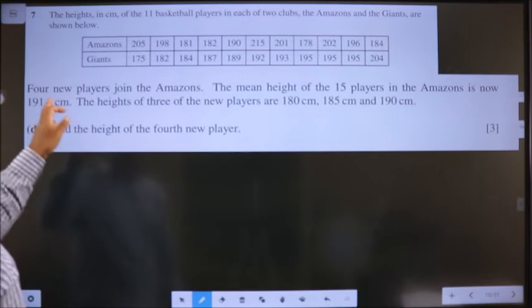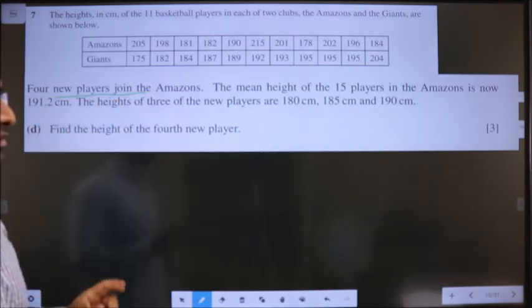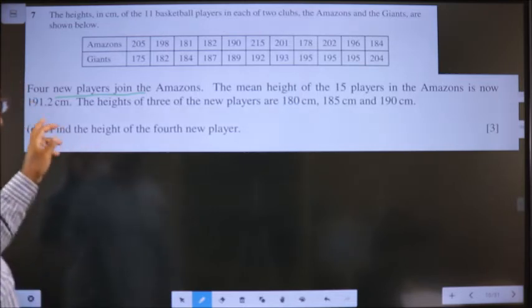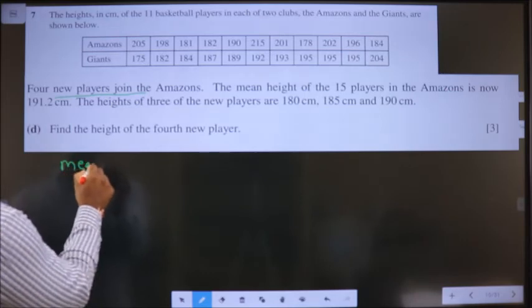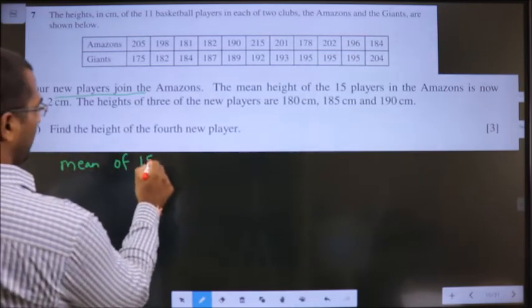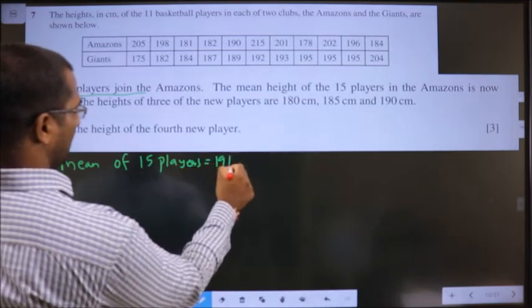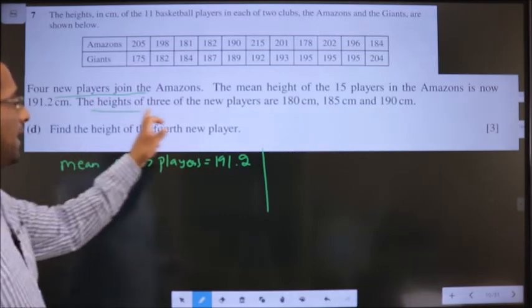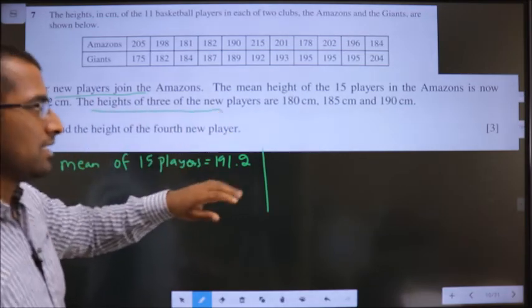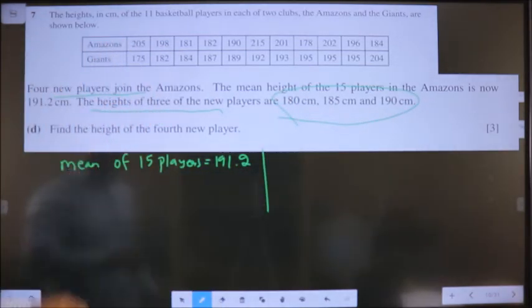D1. 4 new players join the Amazons. The mean height of the 15 players in the Amazon is now 191.2. So mean of 15 players is 191.2. Okay. The heights of 3 of the new players are given. Find the height of the 4th new player.